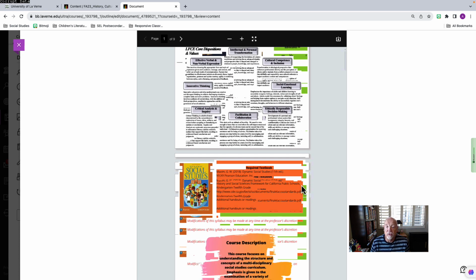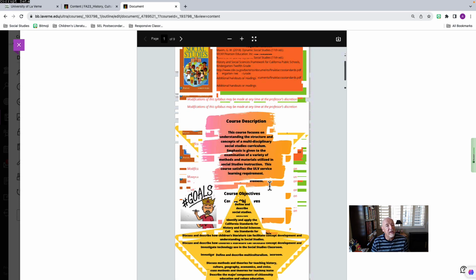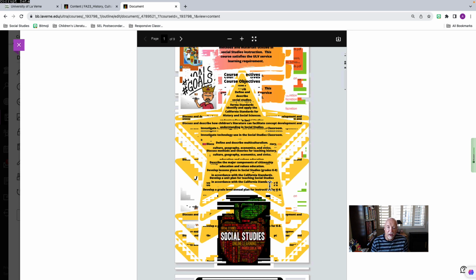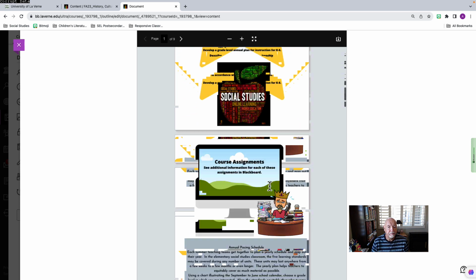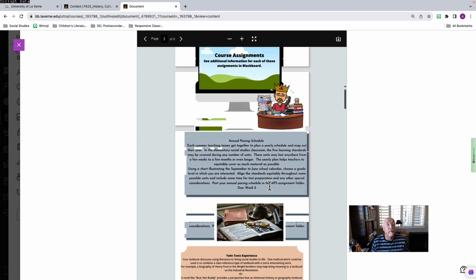Here is the Dynamic Social Studies textbook and the information for that. You will also need the History and Social Science Framework for California Public Schools, kindergarten through grade 12. Here is the link you'll find for that. There may be some additional handouts or reading for the class. Here's the description. Here are the objectives that you can spend some time and look through if you'd like. These are the course assignments we just talked about. These are little brief summaries for each one.